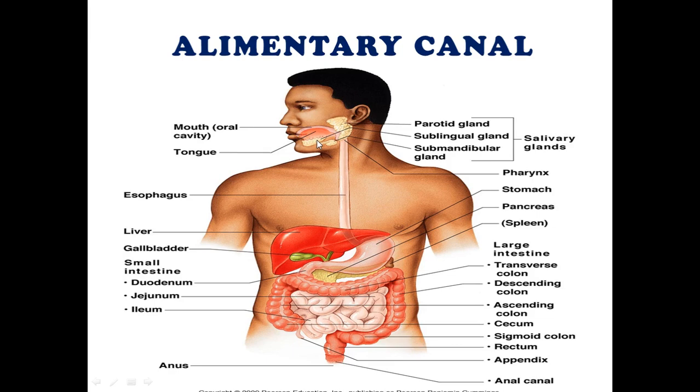Here we can see this is the mouth, which leads to the oral cavity or buccal cavity, which consists of a muscular tongue, teeth, and saliva, which is released by salivary glands. So this is the oral cavity.